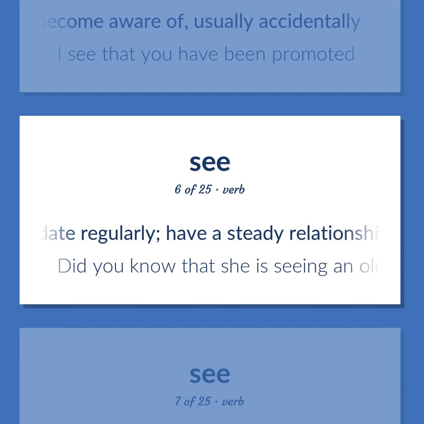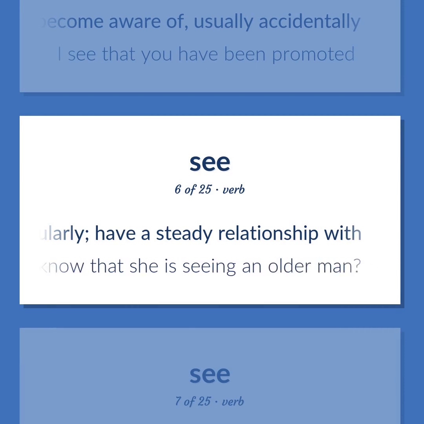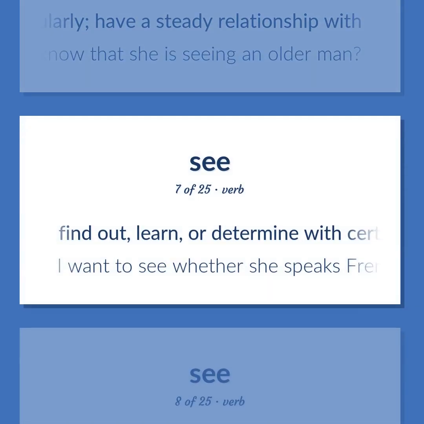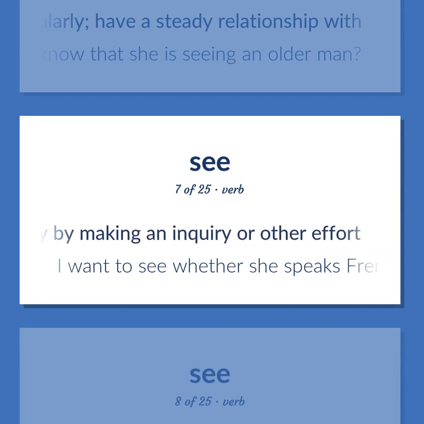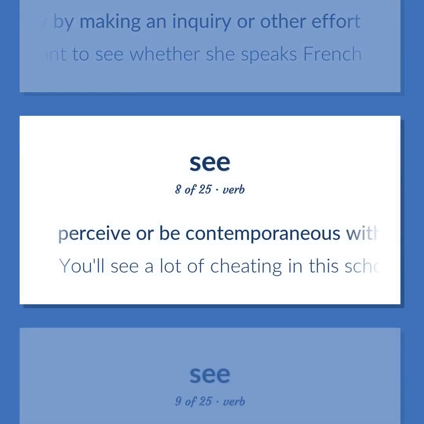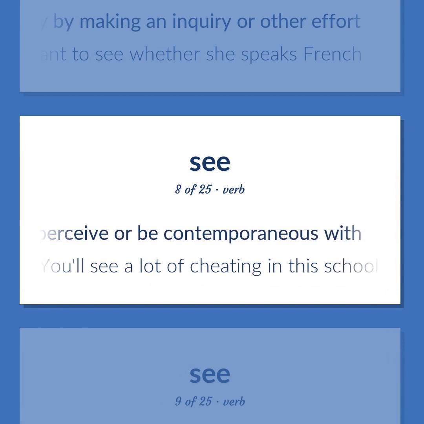Date regularly. Have a steady relationship with. Did you know that she is seeing an older man? Find out, learn, or determine with certainty, usually by making an inquiry or other effort. I want to see whether she speaks French. Perceive or be contemporaneous with. You'll see a lot of cheating in this school.